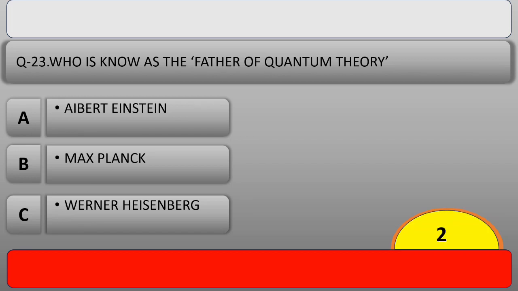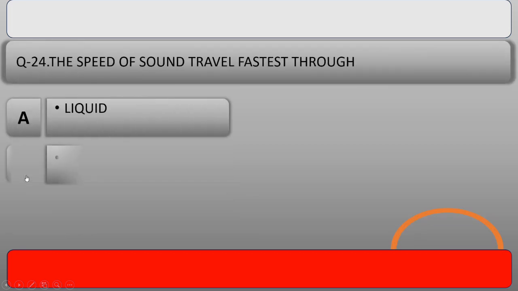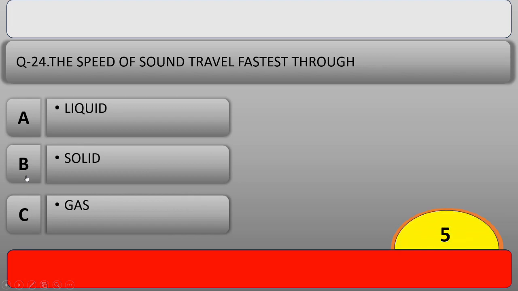And the right answer is option B, Max Planck. Our next question is, the speed of sound travels fastest through, and the right answer is option B, solid.